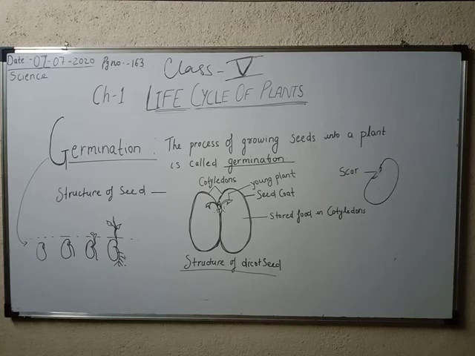Today what we are going to do, you are going to make a proper nice diagram of the dissected seed in your notebook, and you are going to label this seed structure properly, and you are also going to write what is germination and what is the process of germination. Okay, in the next class we will discuss more points: what are monocotyledons, what is dicotyledon, what is sprouting, and what is important for dispersal of seeds. So we are going to study all this in the next class.